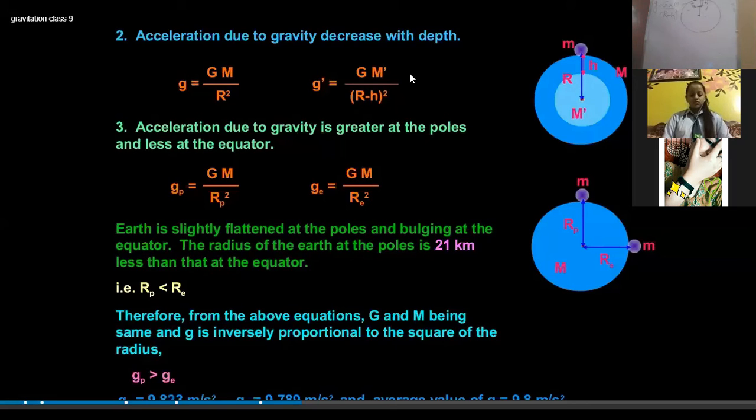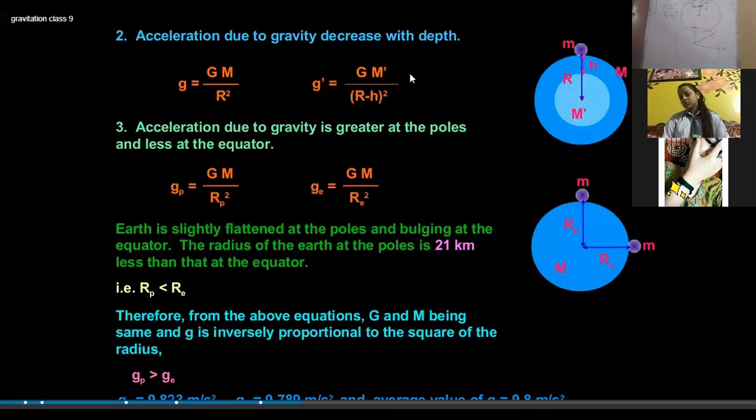Next, acceleration due to gravity is greater at the pole and less at the equator. Why? Because Earth is not a perfect sphere, its radius changes at the equator as well as at the pole. If the radius differs, then the value of g will differ.